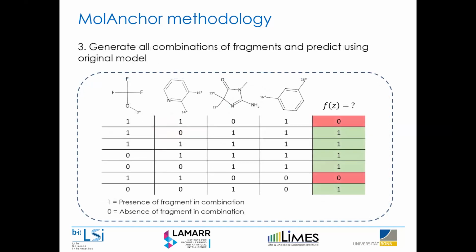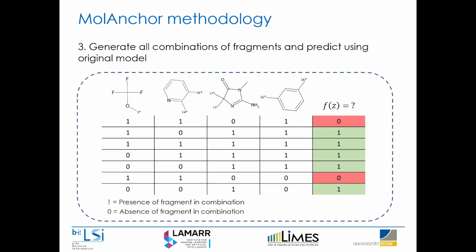Using this representation, we can identify all possible combinations of molecular fragments. For example, in a simplified table with only 4 molecular fragments, we could generate a table like this, where a 1 denotes the presence of a fragment combination and the 0 denotes the absence.